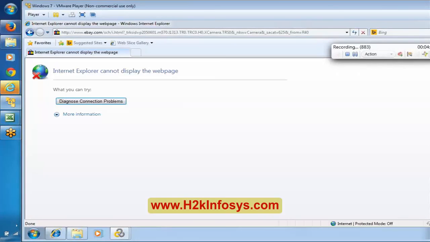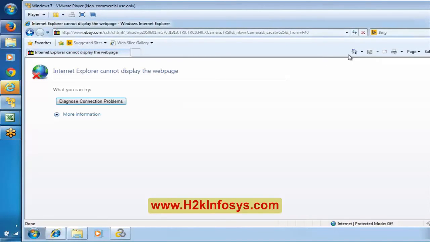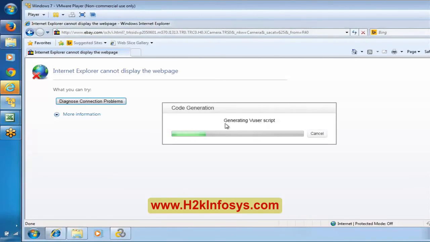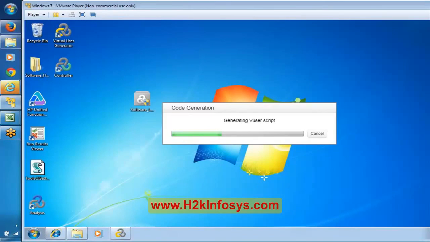This is the place where you can mention a comment, and this is the place where you can create a new action. Now let me say stop recording. If I say stop recording, it will make use of these 883 events to generate the script. By making use of these 883 events, it is generating a user script here. Now in this case, it's generated over here.